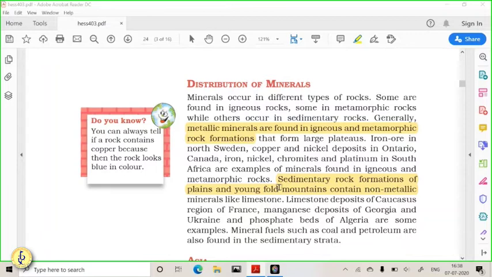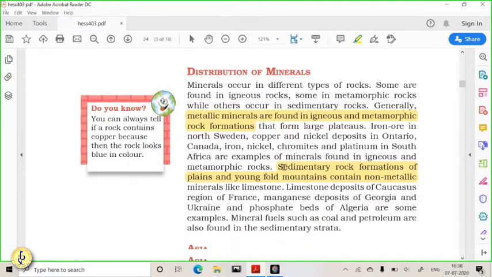So, for example, iron is found only in the basaltic rock. Graphite or limestone is found in sedimentary and sometimes in metamorphic rocks. Getting it? So, metallic minerals are generally found in igneous and metamorphic rocks, and sedimentary rock formations will have non-metallic minerals. Generally, non-metallic minerals are not found in igneous or basaltic rocks. Getting it? So these are some important things that we should know.